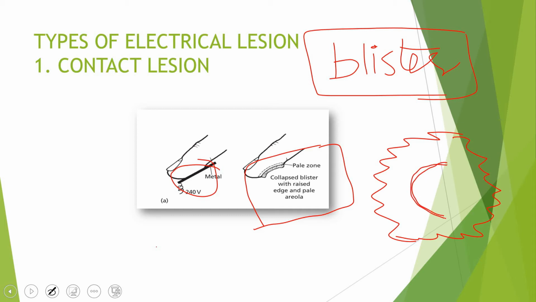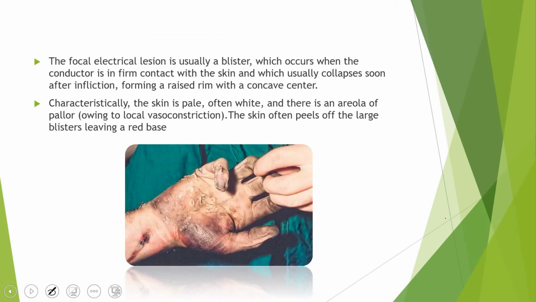How are you going to remember the contact lesion? I will tell you a silly way of remembering it once we go to the spark lesion as well, and things will get quite comfortable once you are through these slides. So trust me, and let's move on. Here is in text what we have already described. The focal electrical lesion is usually a blister which occurs when the conductor is in firm contact with the skin, and at the site of the contact the skin usually collapses and there is a raised rim with a concave center, exactly like an RBC.